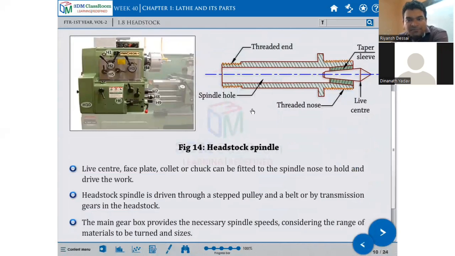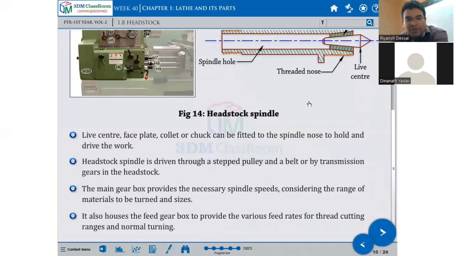The headstock spindle is here. This is the spindle nose, with the taper sleeve and live center. This live center can be replaced with the chuck. Live center, faceplate, collet, or chuck can be fitted on the spindle nose to hold and drive the work. Headstock, these are all accessories. You can replace the chuck with the faceplate, collet, or live center.